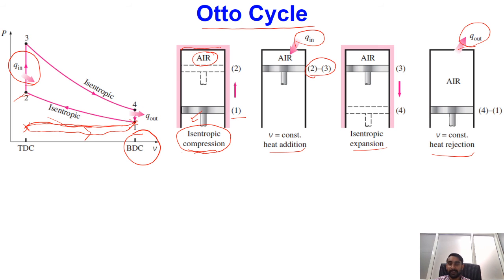So what we have done is replace both the exhaust and intake processes with a constant volume heat rejection process. This is our constant volume heat rejection process from point number 4 to point number 1. And after 1, once again we can start the compression process.